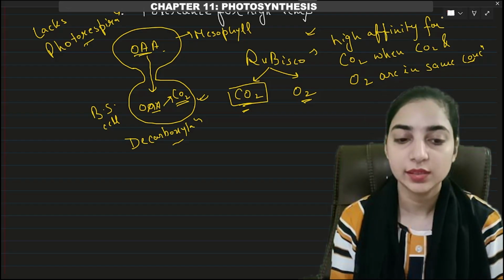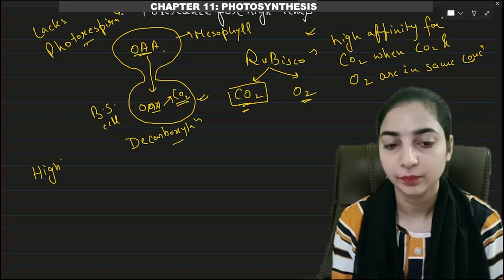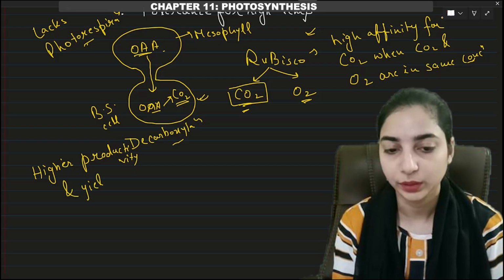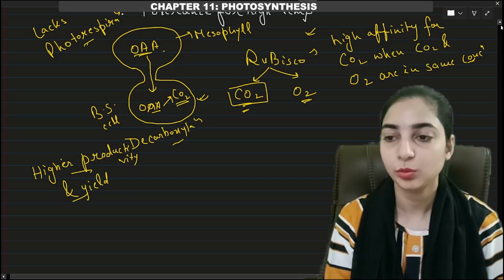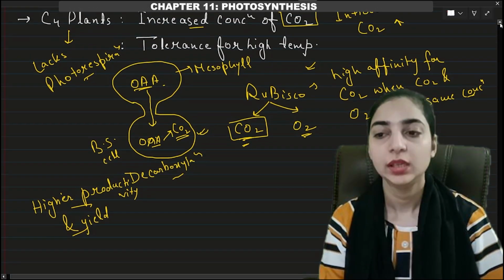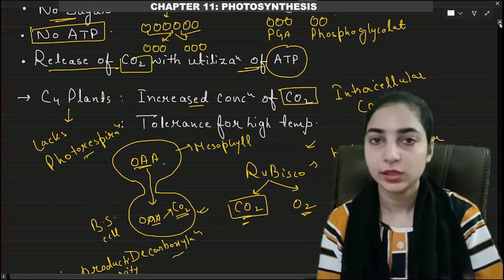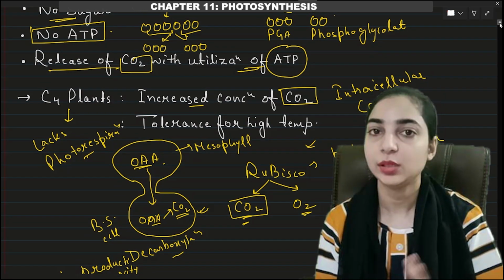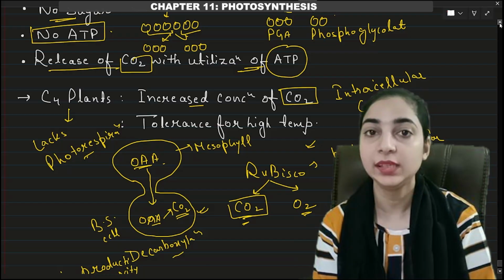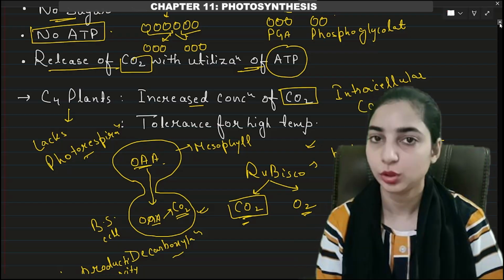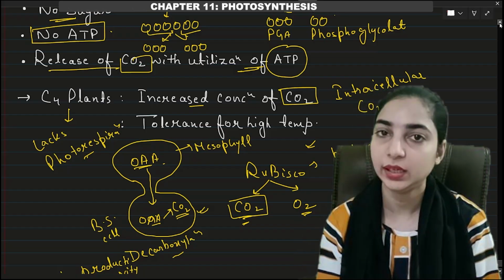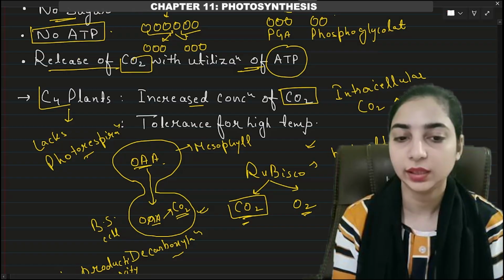Got it? So this will result in higher productivity and yield in case of C4 plants. Okay, so which plant is better? The mechanism of which plant is better? C4 plants or C3 plants? C4 plants, because in C3 plants photorespiration can take place, which is a wasteful process and that can decrease the productivity. But in case of C4 plants, the mechanism is so specialized that there will never be a decreased concentration of carbon dioxide, and Rubisco will always bind to the carbon dioxide, leading to higher productivity and higher yield. Okay, so C4 plant is better than the C3 plants.